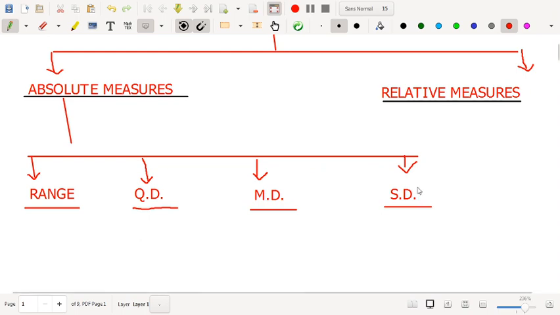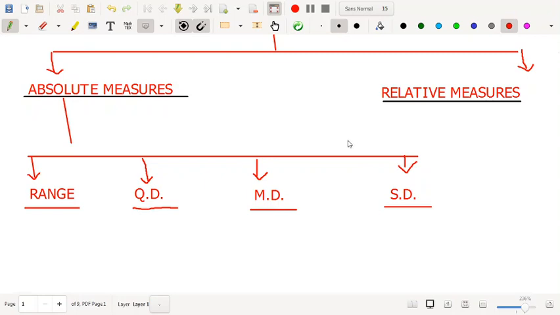On the other hand, in relative measures we have coefficient of range, coefficient of quartile deviation, coefficient of mean deviation, and coefficient of variation. And coefficient of variation is a very important relative measure.